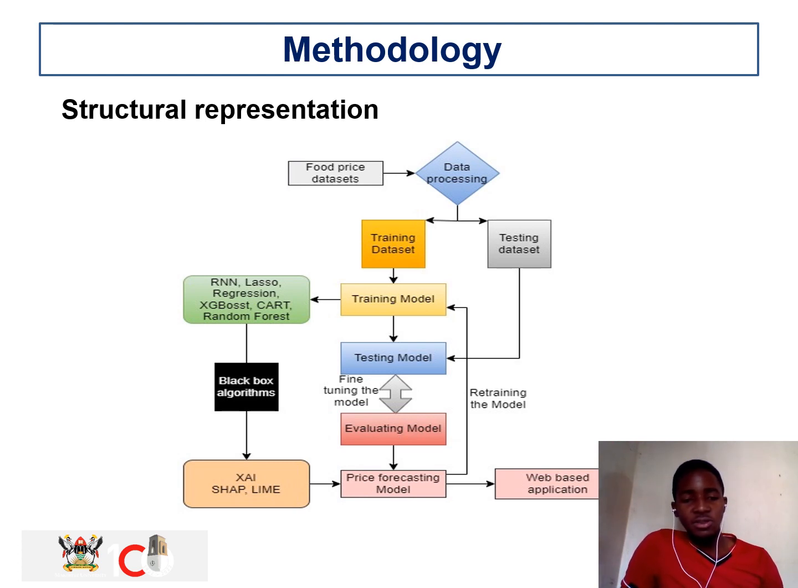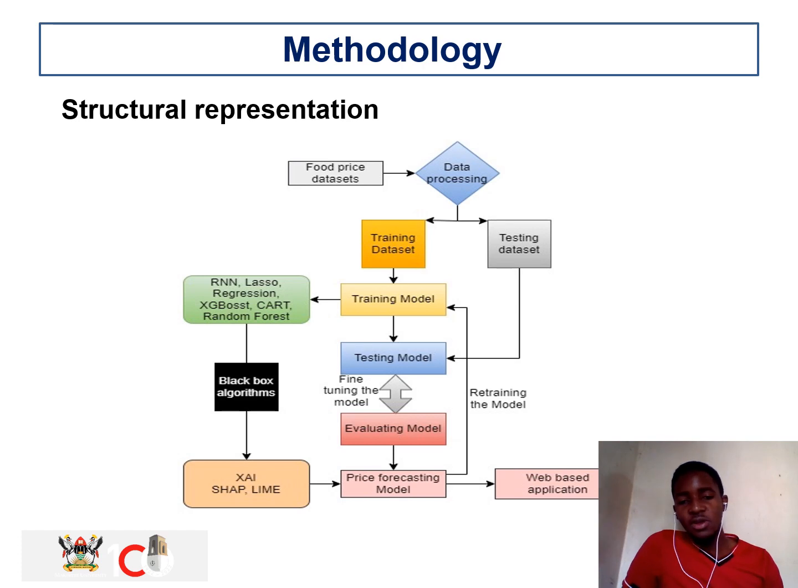As we know, all of these algorithms I've mentioned are black box, meaning we don't know how they came up with these results or how they have been processing them. So we shall use explainable AI, using SHAP and LIME, to help us explain their explainability and interpretability.